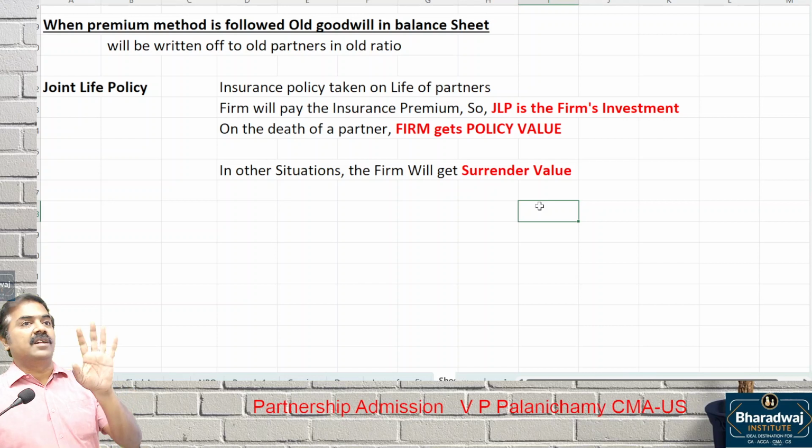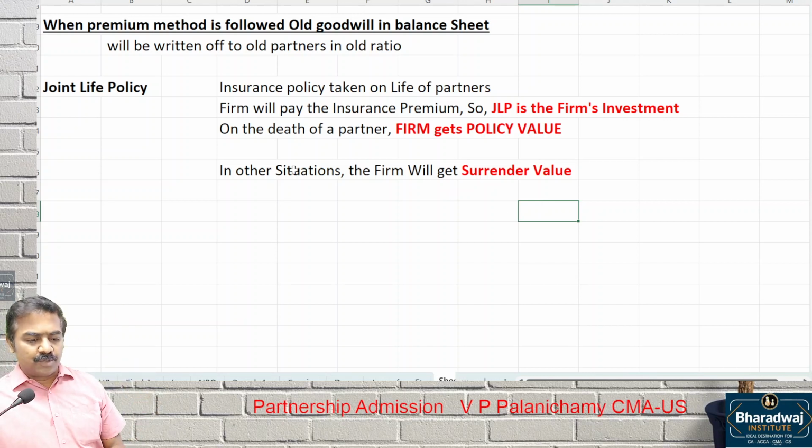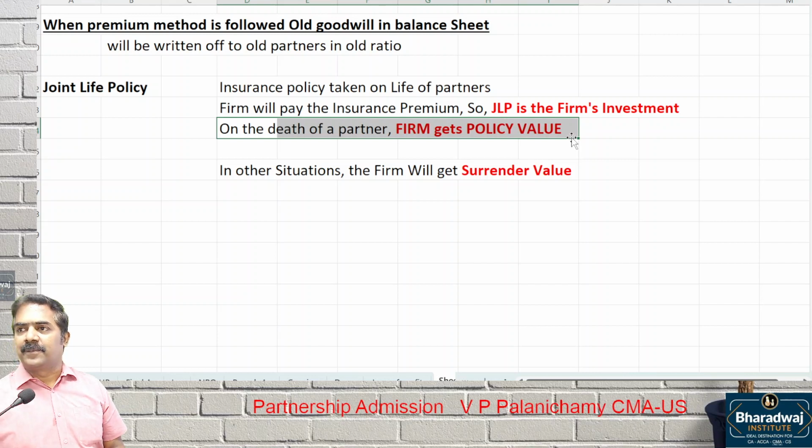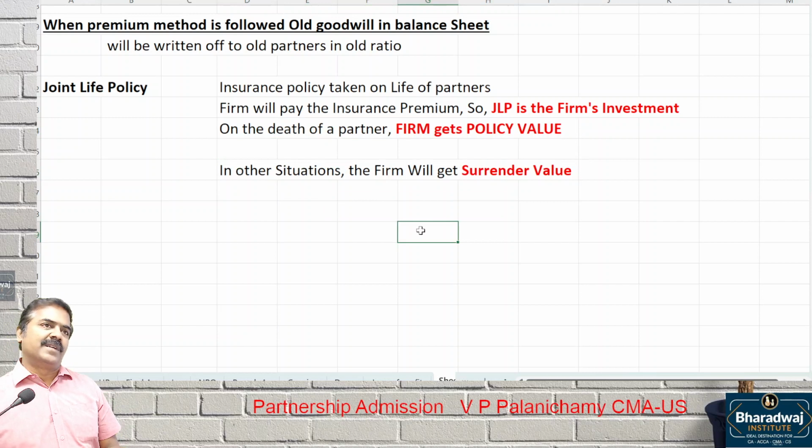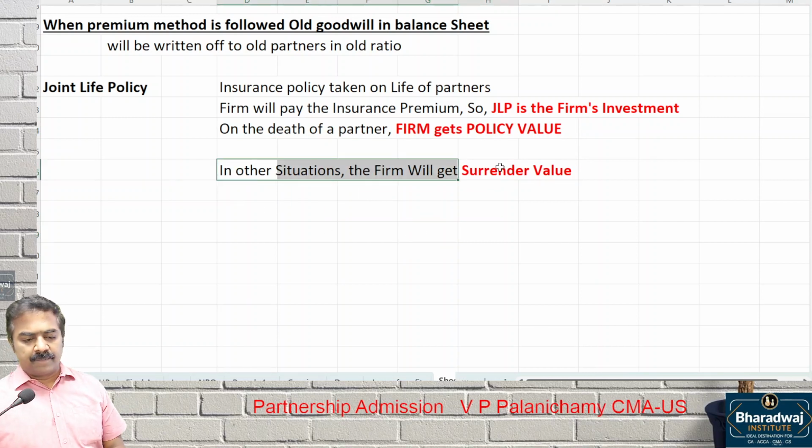If you surrender in 5 years, you will get 20%. If you surrender in the 10th year, you will get 50%, like that. It will be there in which document? Policy document. So for us to understand, only on death of the partner, the firm will get policy value. In other situation, the firm will get only surrender value. Note this.